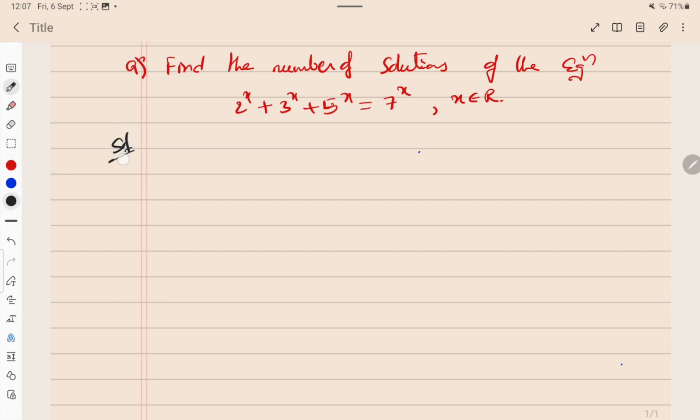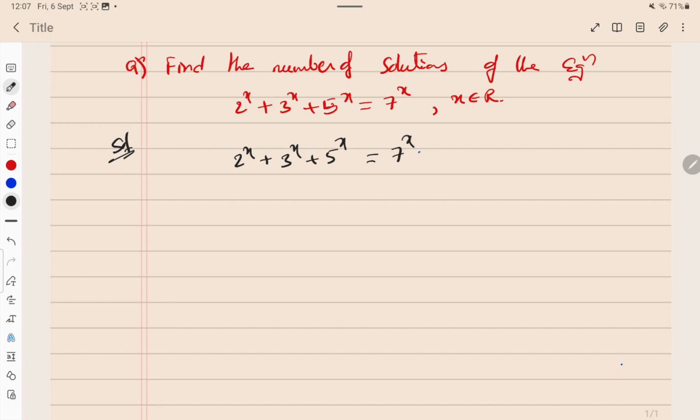Let's see what would be the approach. The approach is that 2^x + 3^x + 5^x = 7^x.